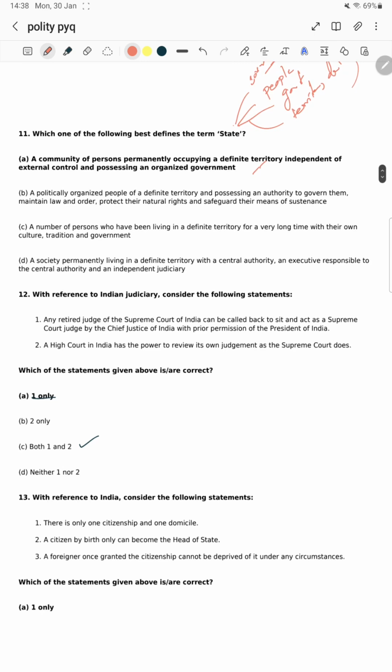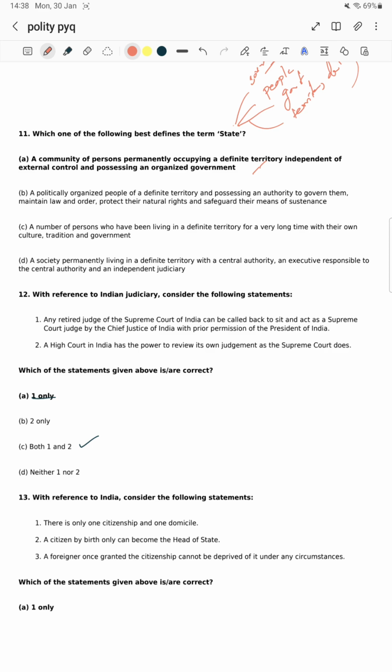With reference to the Indian judiciary, consider the following statements. Which of the statements is or are correct? Any retired judge of the Supreme Court of India can be called back to sit and act as a Supreme Court judge by the Chief Justice with prior permission of the President of India. Yes, right.